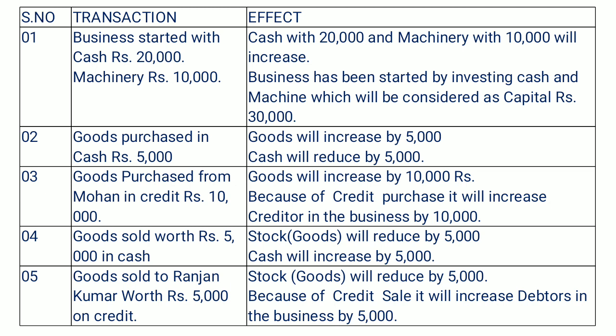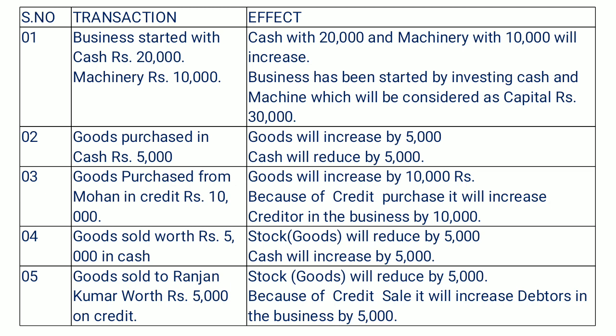The next: goods sold to Ranjan Kumar worth rupees 5,000 on credit. In this transaction again we are going to sell goods to someone, but it's a credit transaction. When we sell goods, that transaction will reduce our stock.